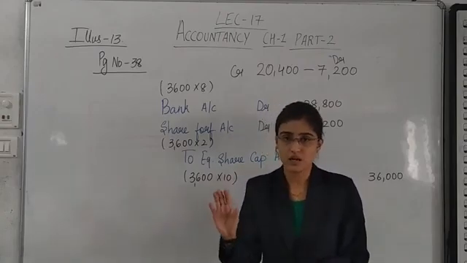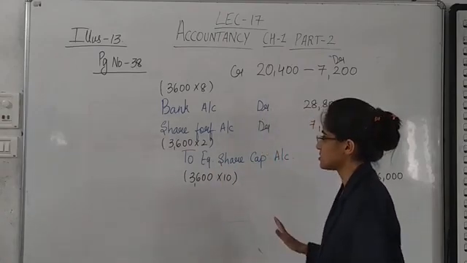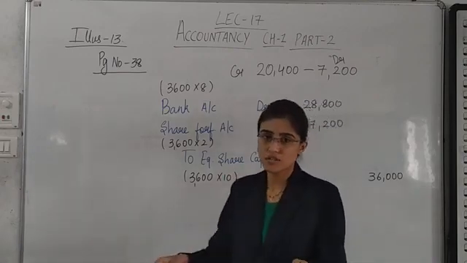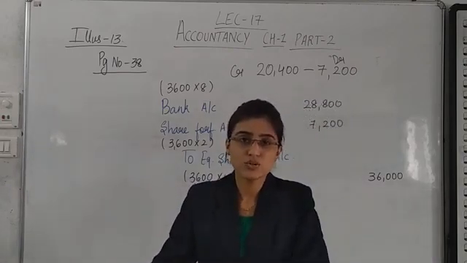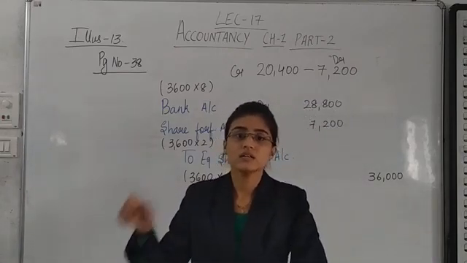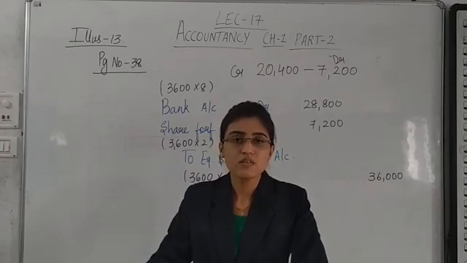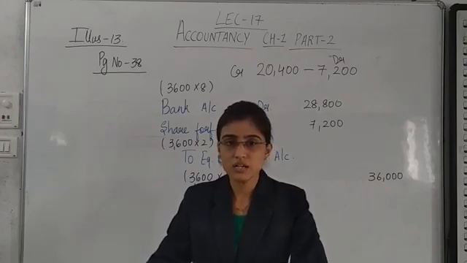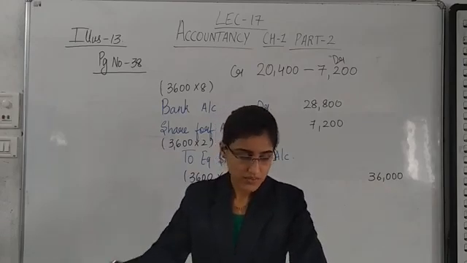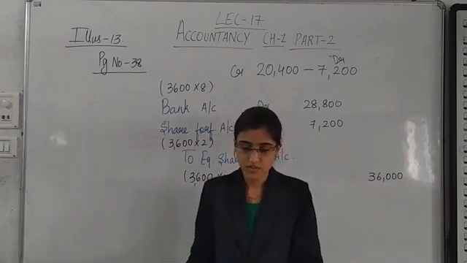In every sum, this is the general procedure. You will forfeit the shares, you will reissue these shares, and the remaining amount of forfeited shares you will transfer to capital reserve account. Alright? So that's all. We have done illustration 13. We have completed it.